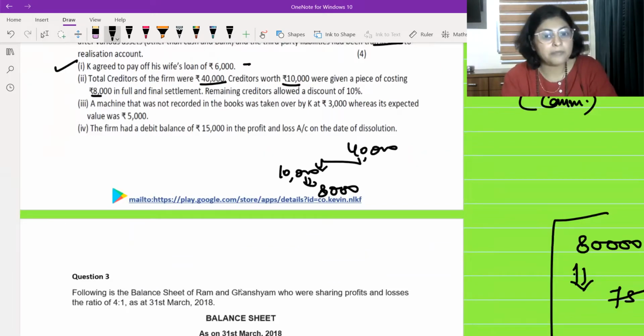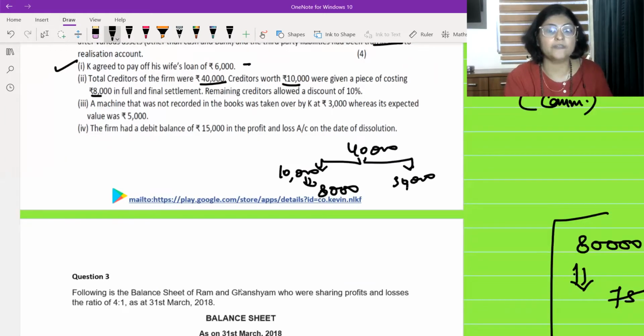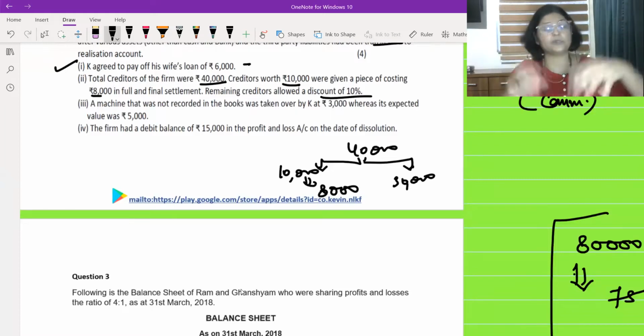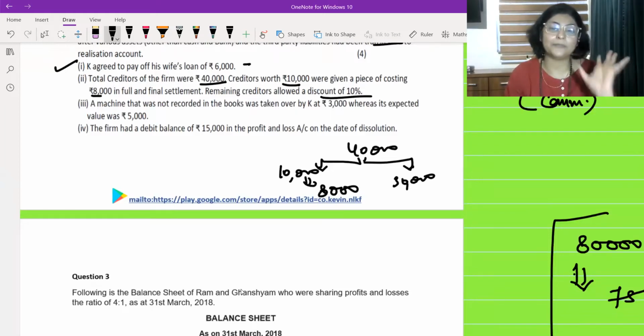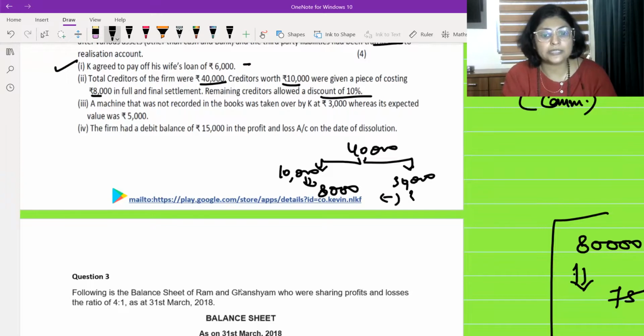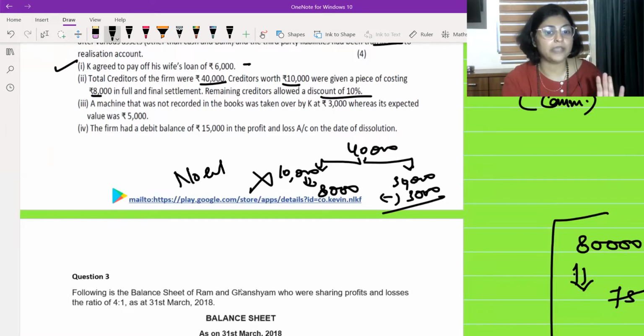ठीक है, उसके बाद बाकी का क्या है? बाकी का how much is left? 30,000 creditors are left and they allowed the discount of 10%. This is much lighter than the previous one. Previous one में तो 10% per annum का discount भी निकाला था. इन लोगों ने कितना दे दिया? इसने 3,000 rupees का discount दे दिया. इसकी तो कोई entry होने नहीं वाली है. No entry. Why no entry for this?